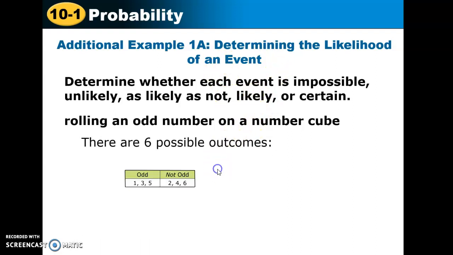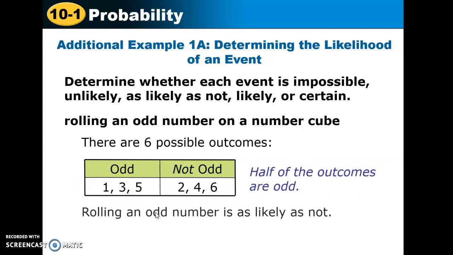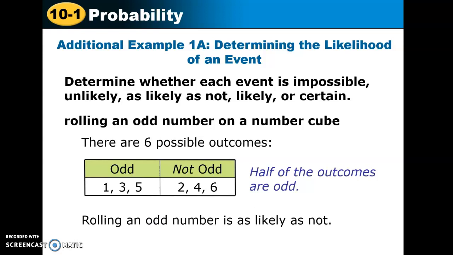What we have to think about are our 6 outcomes: 1, 2, 3, 4, 5, and 6. Those are our outcomes when we roll a die. The odd outcomes are 1, 3, and 5, and the ones that are not odd, which we know as even, are 2, 4, and 6. So we have 3 chances out of 6 for something to be odd when you roll the die. That's 50% because 3 over 6 simplifies to 1/2. So rolling an odd number is as likely as not.